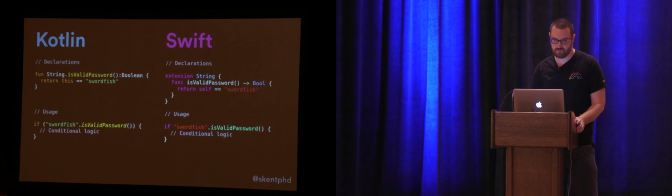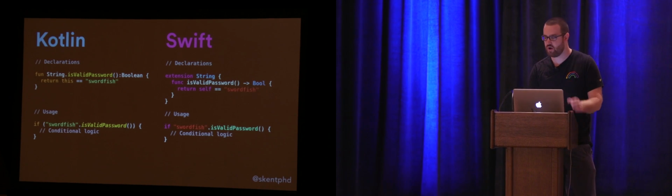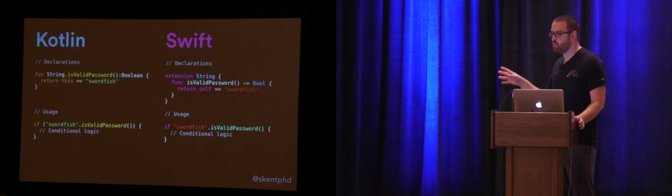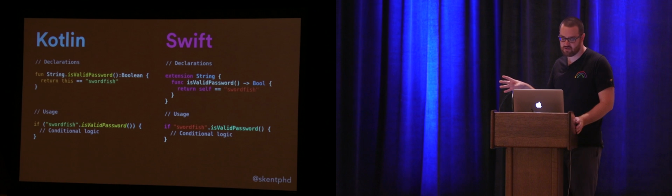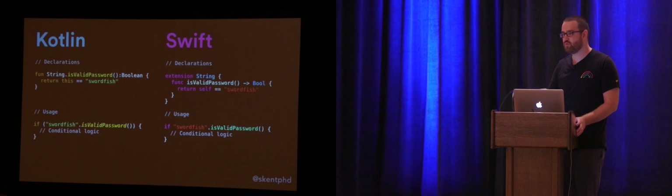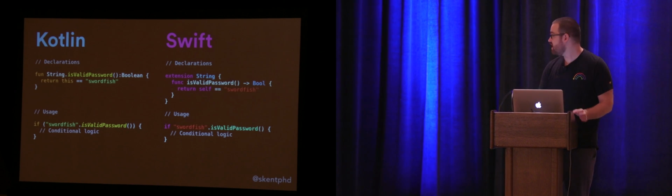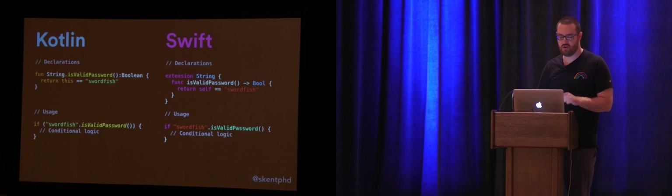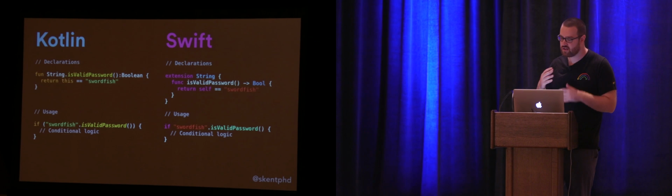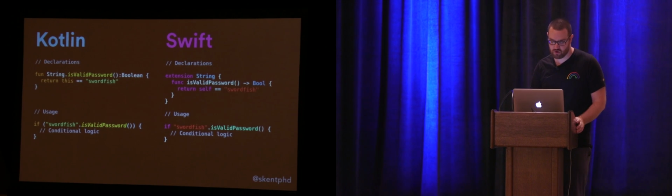Otherwise, super similar. And then the invocation looks exactly as it would for any other method in your application. There is no way to distinguish at the call site that this is an extension versus a method that was originally in the class. So two main wins here. One is that this reads way better. The English sentence that I'm writing here is, if swordfish is a valid password, that's way more readable than the whole utility thing. And the second is that because this is now a method on my string type, if I write the word swordfish and then type a period, one of the autocomplete options for me is going to be my extension method. It's way more discoverable. That's way less burden on you to know stuff about your application and instead to discover it as you go. Much better for collaboration.